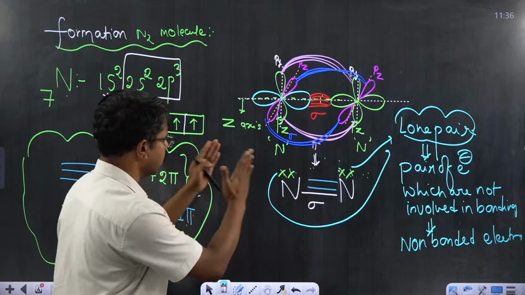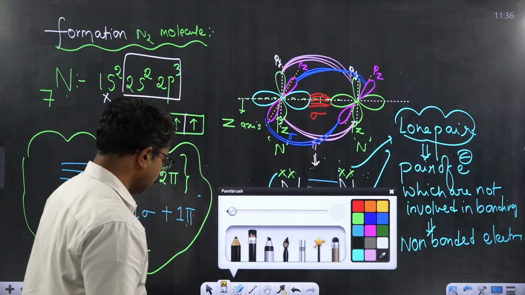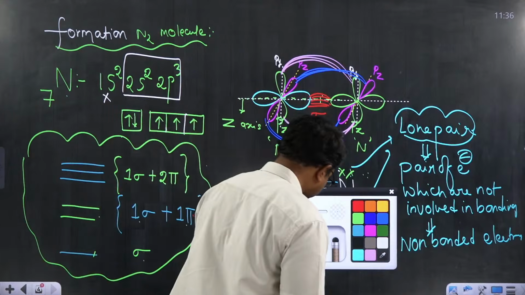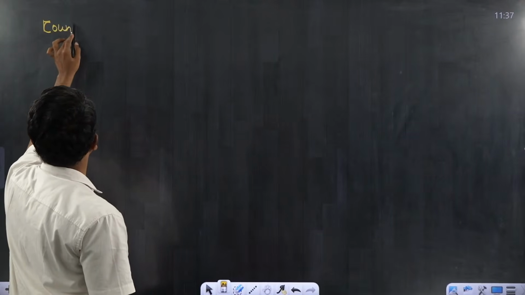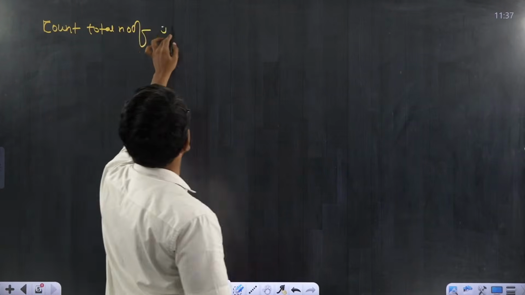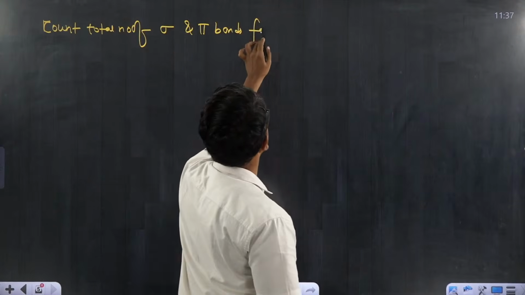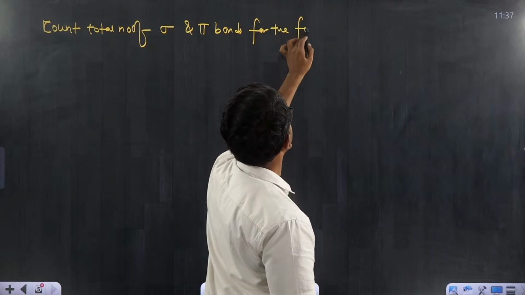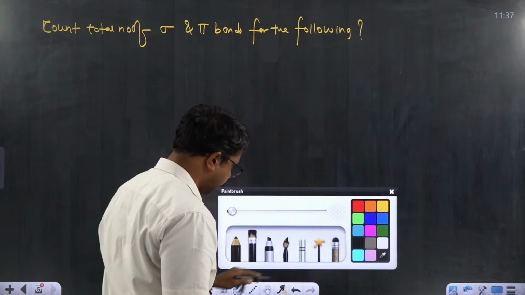Okay, by considering the example of N2. Shall we start counting the total sigma and pi bonds for given examples? Let's move on to the examples. Count total number of sigma and pi bonds for the following. I hope you can count very easily.